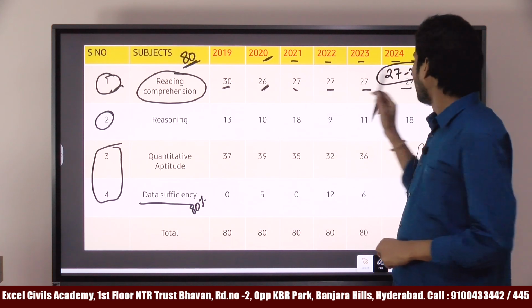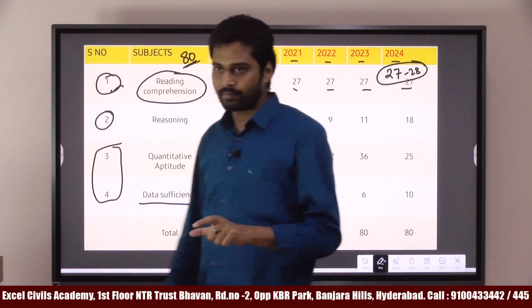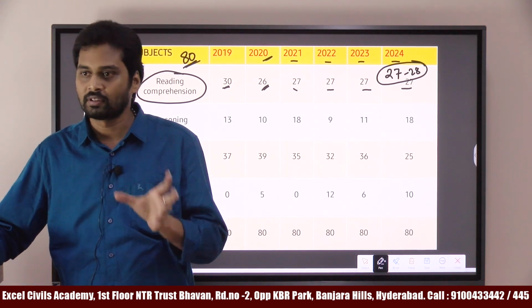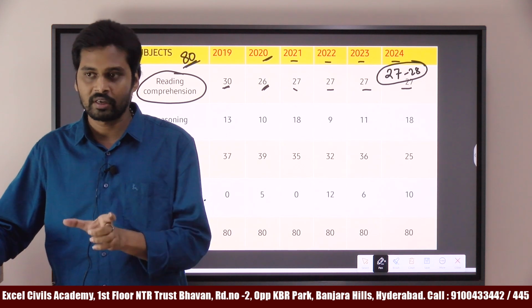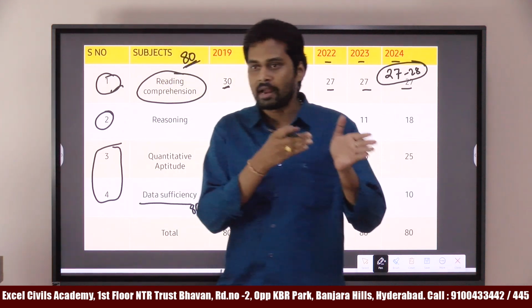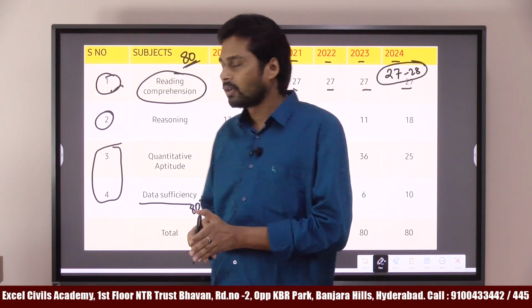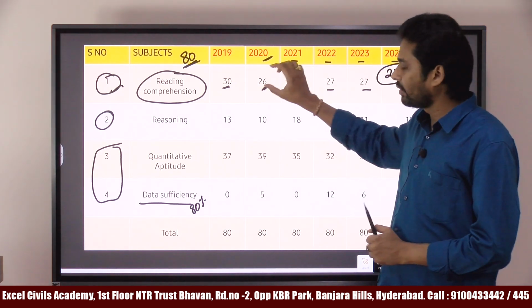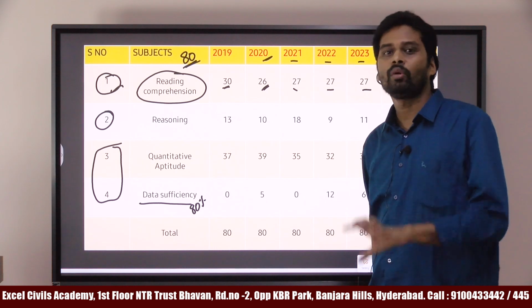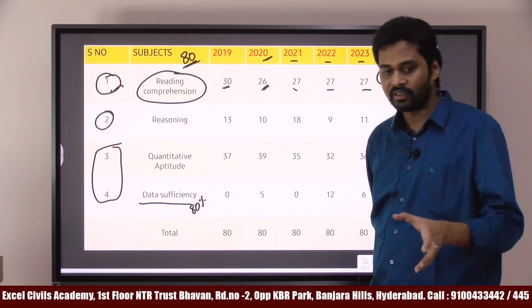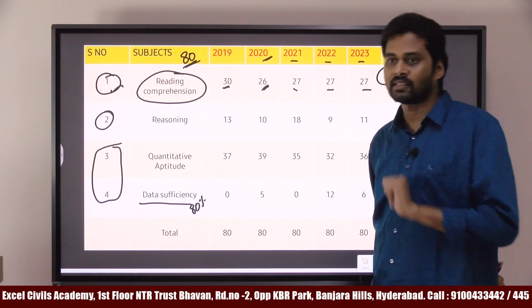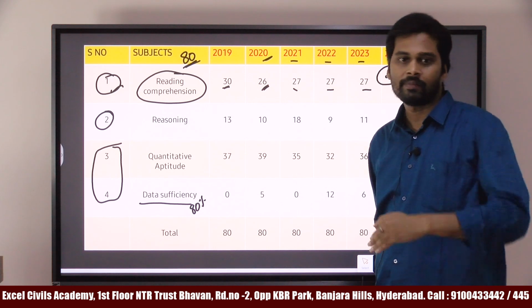Another important thing is that comprehension sections will take time. The passages are in the range of 300 to 400 words. Again, you have to analyze the passages and interpret them in the right way, so it takes time. Even the so-called guys who are very good in English and in comprehension can manage to clear reading comprehension from 15 passages only. Maximum they can read 15 passages.